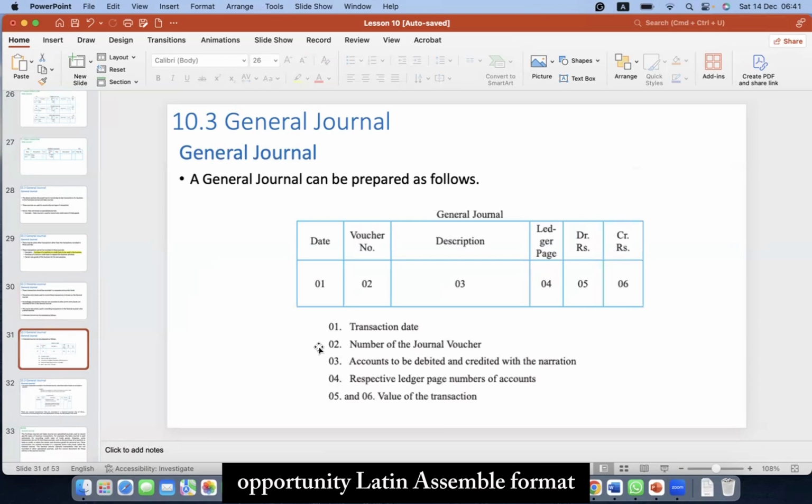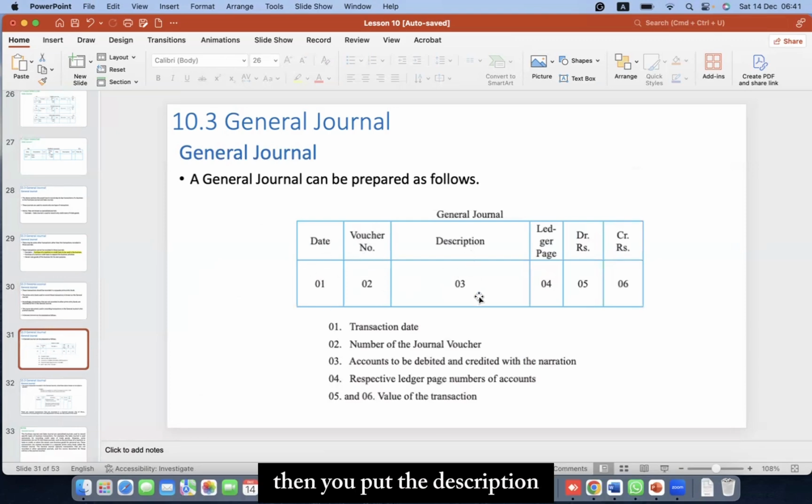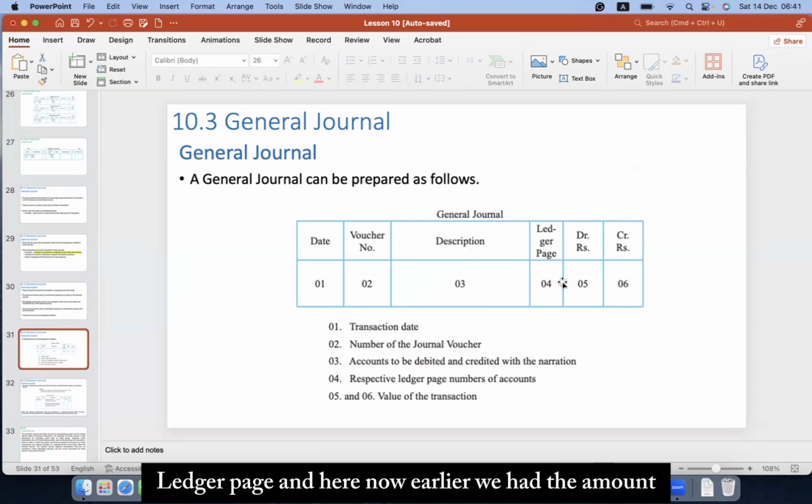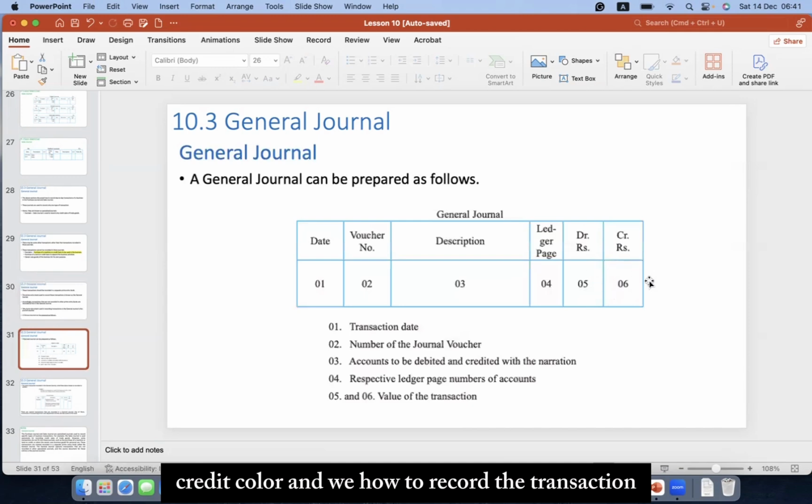This is a sample format given to us. First you put the date, then the voucher, then the description, ledger page. Earlier we had a single amount column, but here it is segregated into a debit column and a credit column. We have to record the transaction, how much is debited and how much credited.